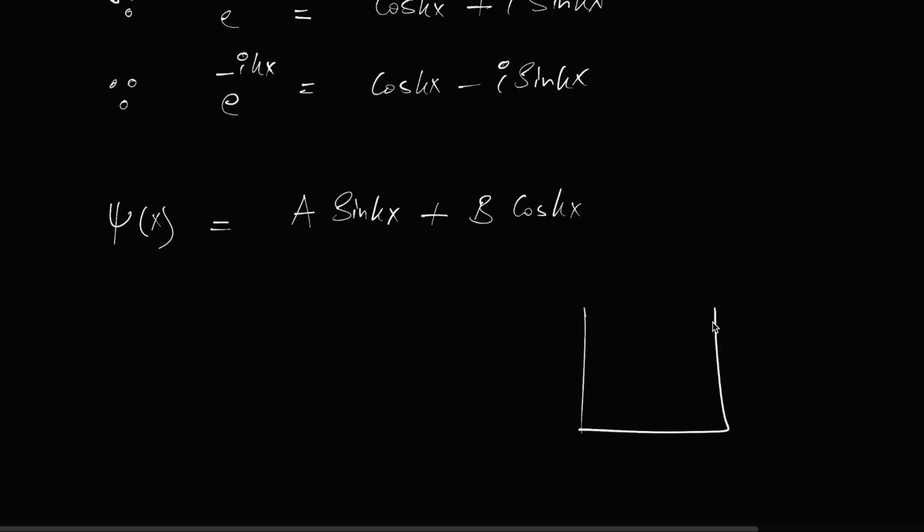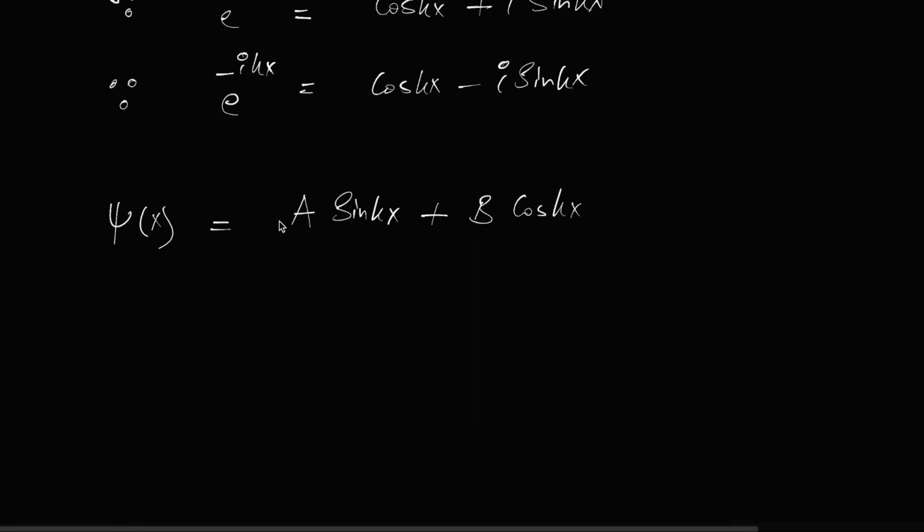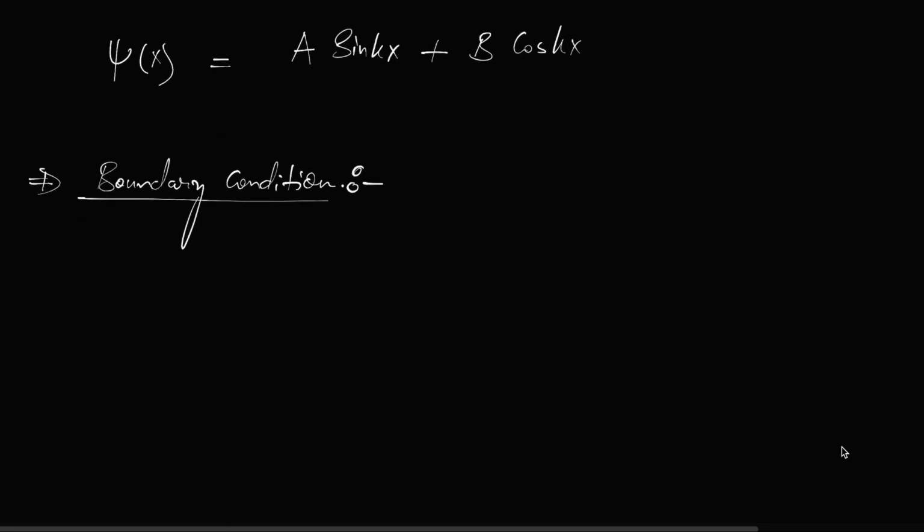Otherwise, this solution will be the same as this solution because we haven't put the information. So we will feed that information, and this a and b will be removed. So we are going to use boundary conditions here. That is going to be our work every time. Every time we will solve the equation first, and then we are going to exploit boundary conditions in order to remove the coefficients.